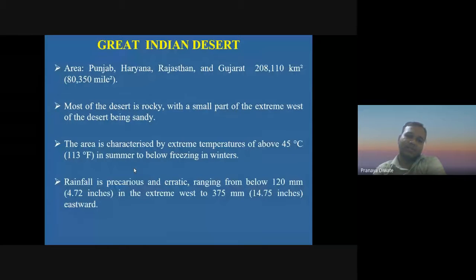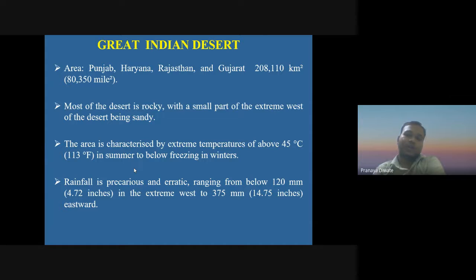This is the area which is covered by the Indian desert. Most of the desert is rocky, with a small part in the extreme west of the desert being sandy. The area is characterized by extreme temperature of about 45 degrees Celsius in summer and below freezing in winter.